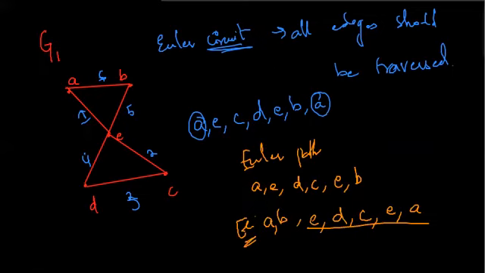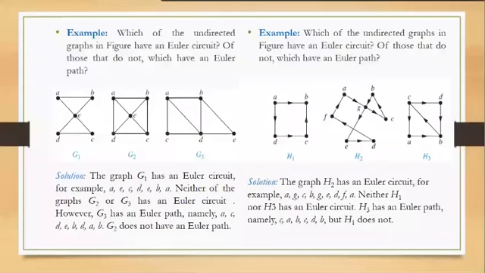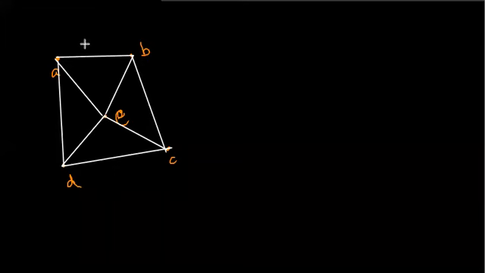Now after that, let's see the graph G2. So the graph G2 is as follows. Let me draw it over here. In the graph G2, let's try to find the Euler circuit. If I start from the vertex A, I should be able to travel all the edges and come back again to the vertex A. Let's see.